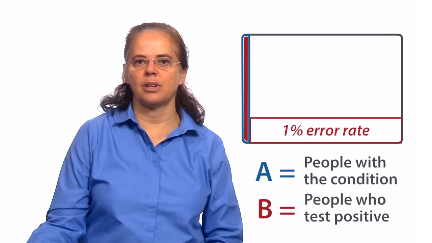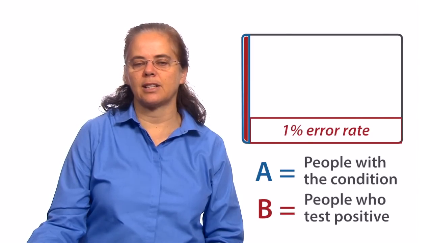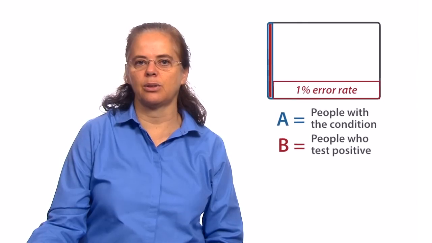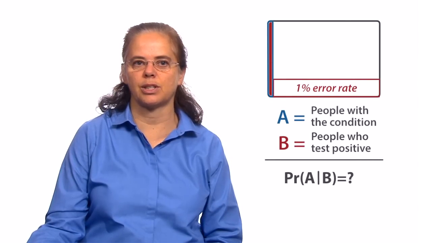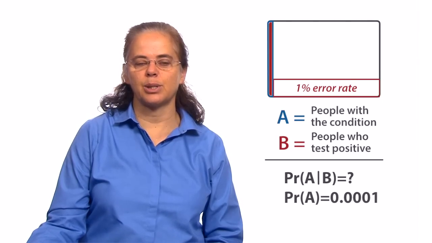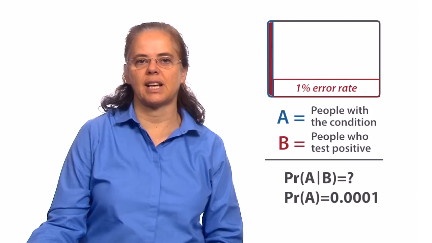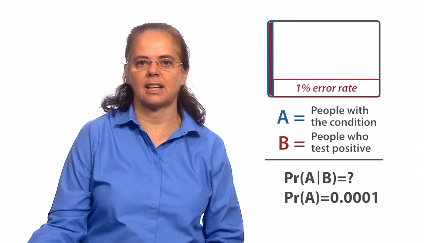To use Bayes' rule, we need all kinds of probabilities. We need to know the probability of having the condition up front, which according to our story is 1 in 10,000, the probability of having the condition not having seen the test.